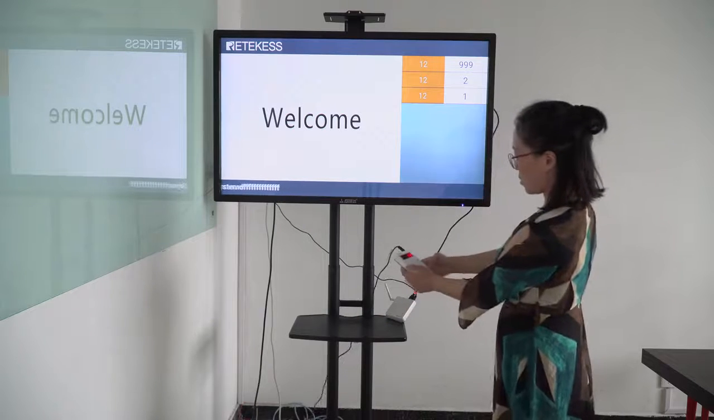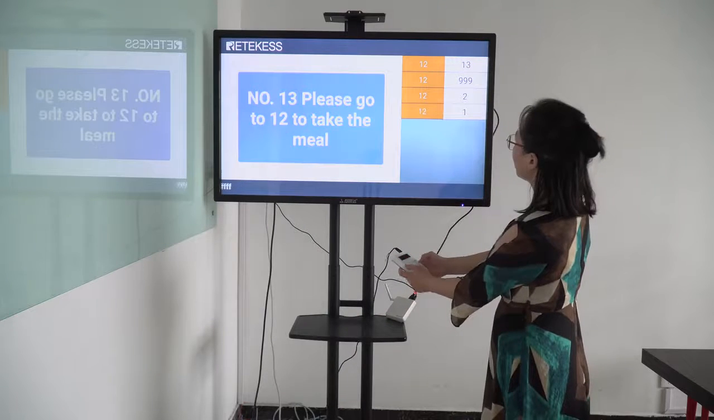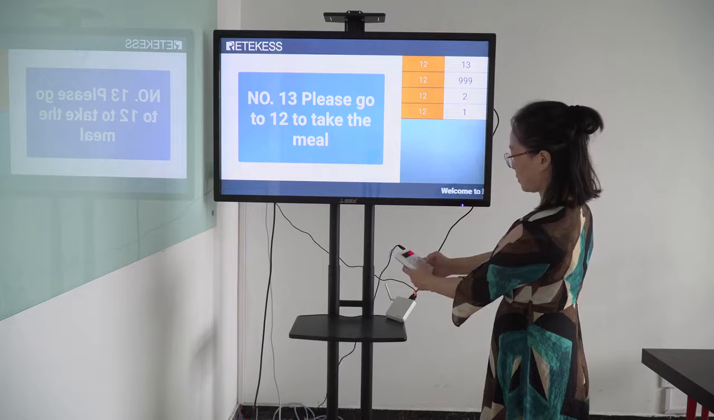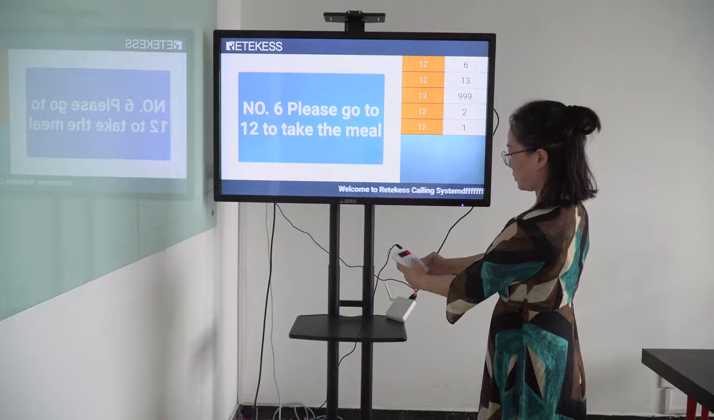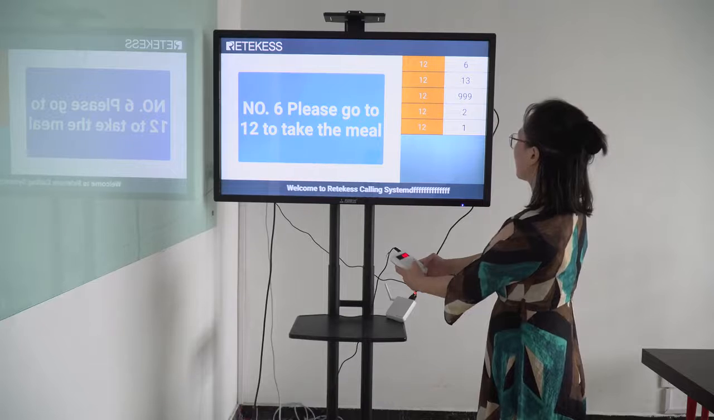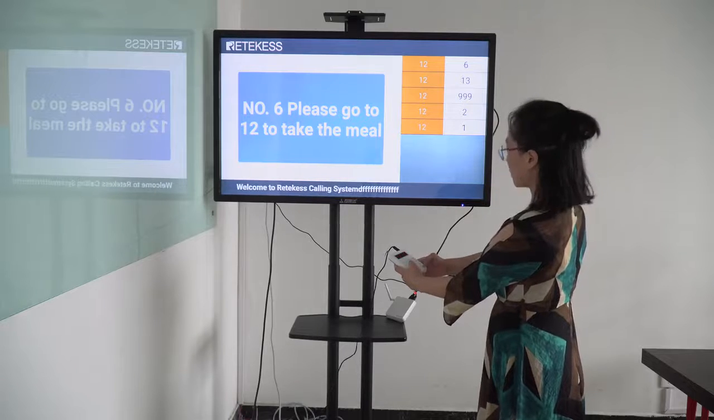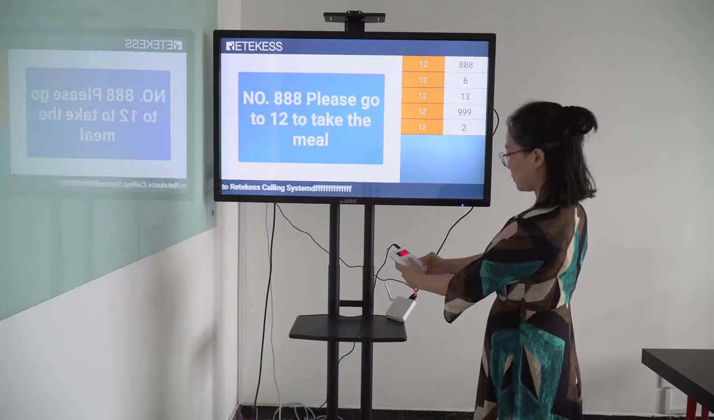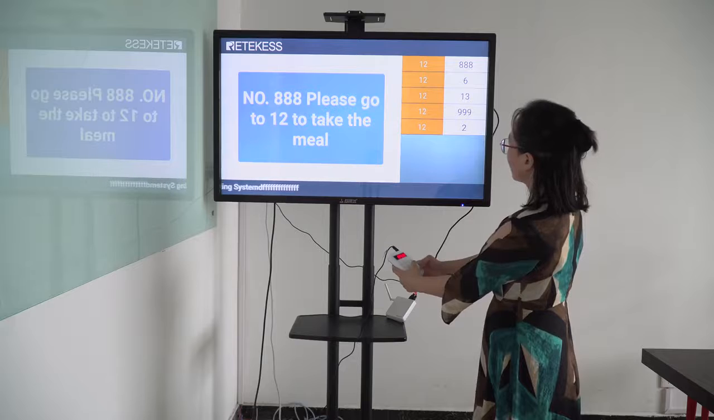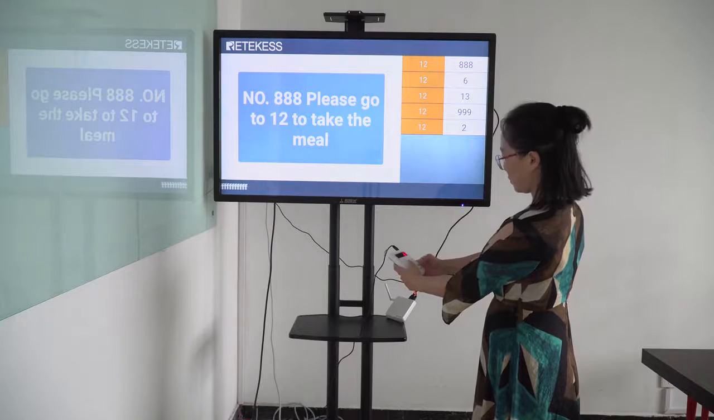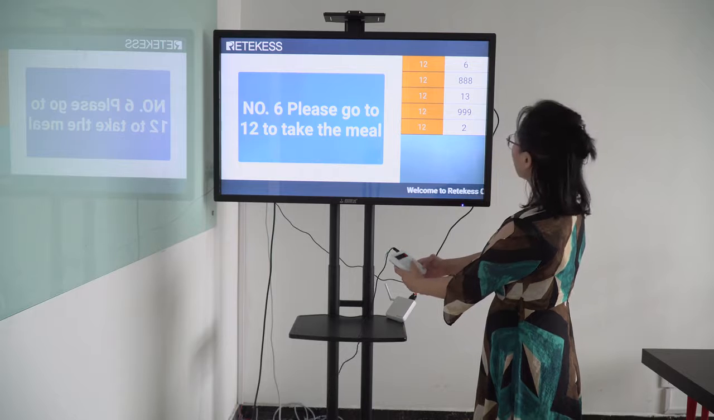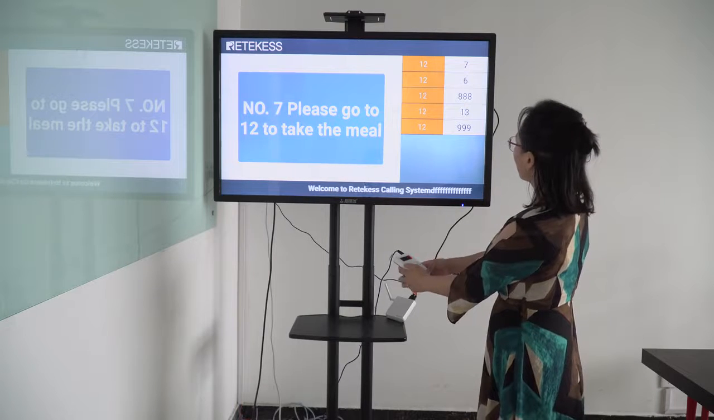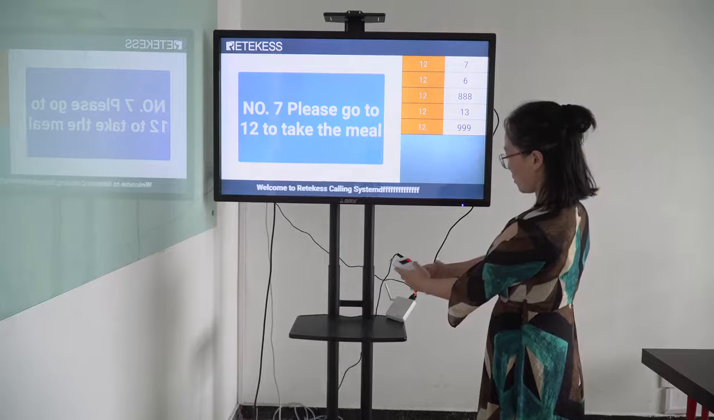And press the number. Number 13, please go to 12 to take the meal. Number 6, please go to 12 to take the meal. Number 888, please go to 12 to take the meal. Number 6, please go to 12 to take the meal. Number 7, please go to 12 to take the meal.